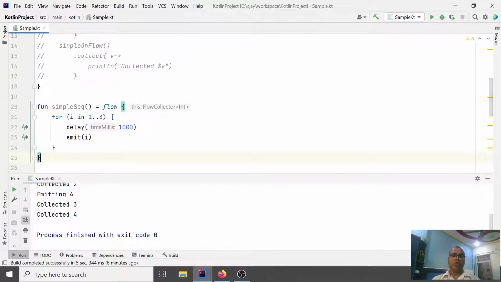So in this sequential code, your emitting function takes 1 second to send one data.